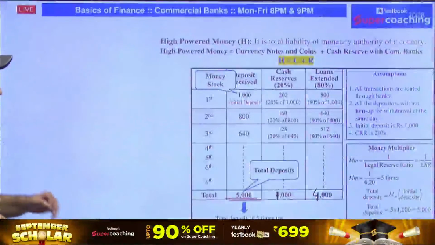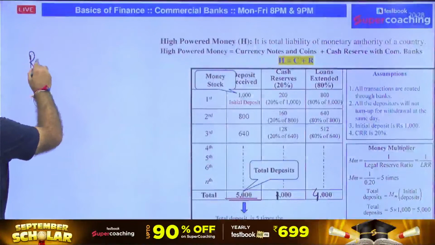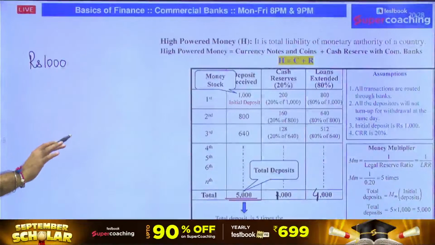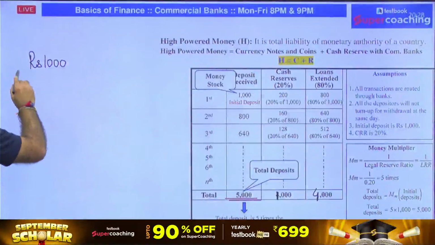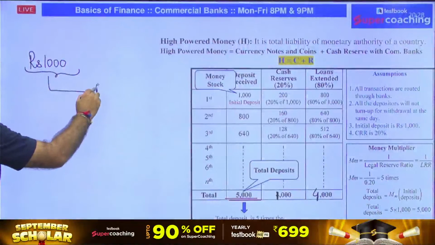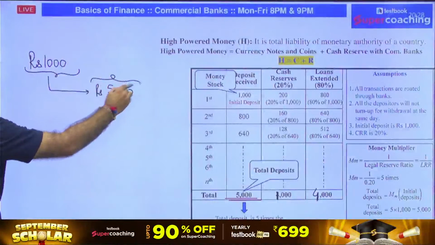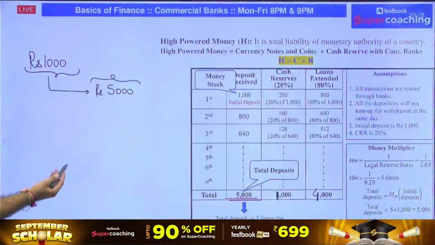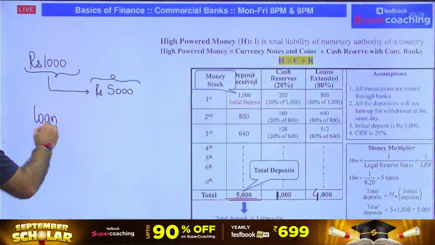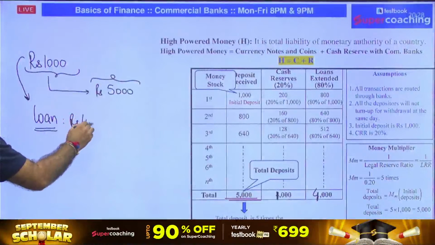So from here we can say that you have deposited actually 1,000 rupees, but assuming 100% cashless economy, this 1,000 rupees has become a total deposit of 5,000 rupees with the bank, and the total loan which has been given by the bank against 1,000 rupees is not 1,000, rather it is 4,000.